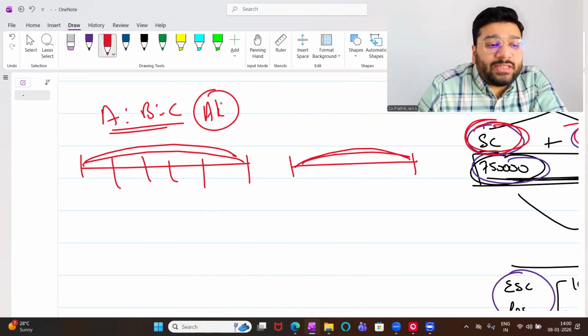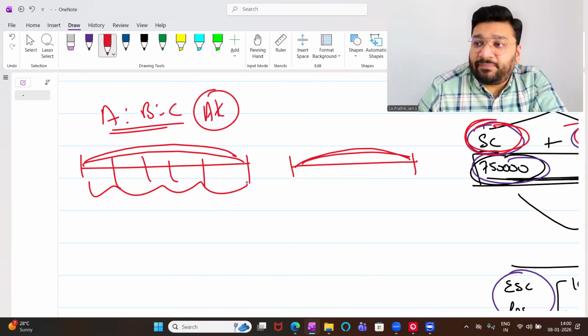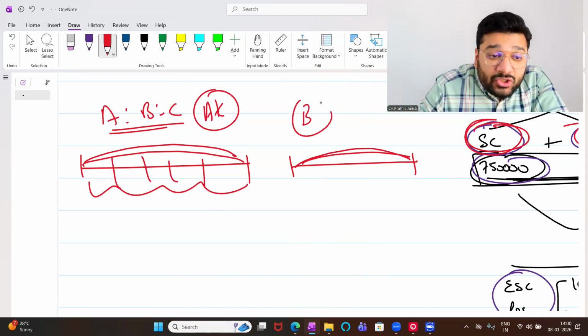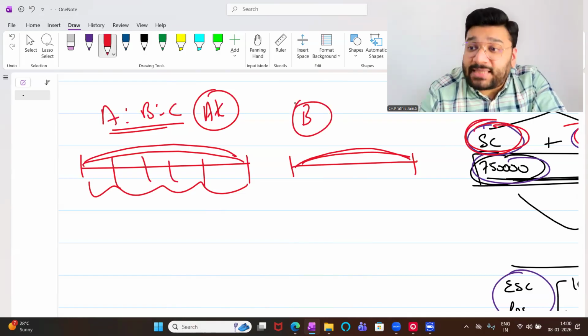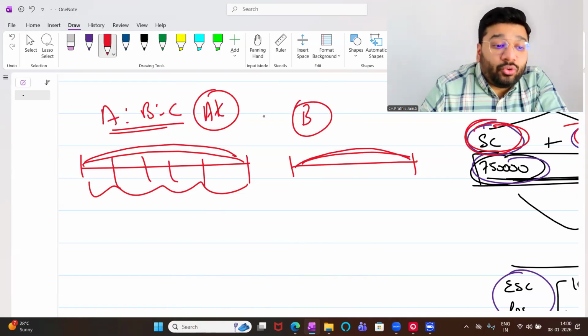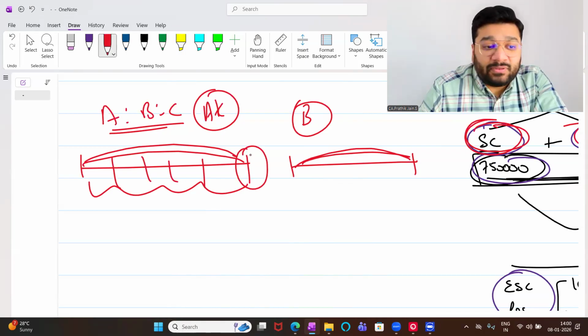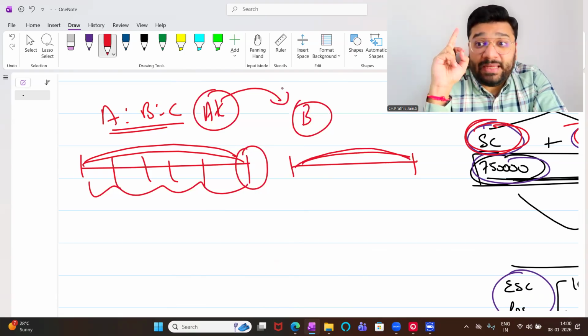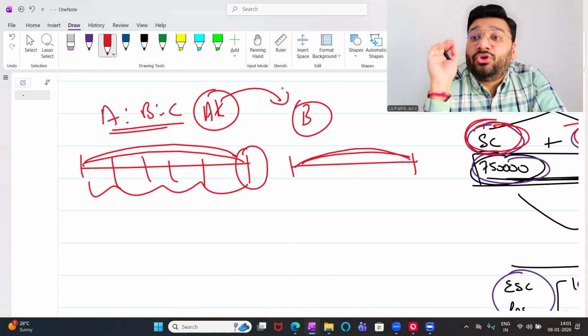So Akash was doing this business for the last 5 years. Who had an eye on Akash? Byju's. So Byju's said that I want to acquire your business. What did you do? At the end of the year, that is on the date of acquisition, when Akash was selling the business to Byju's, in the case of partnership, admission, retirement, death, whenever reconstitution happened, what did you do? You calculated goodwill.